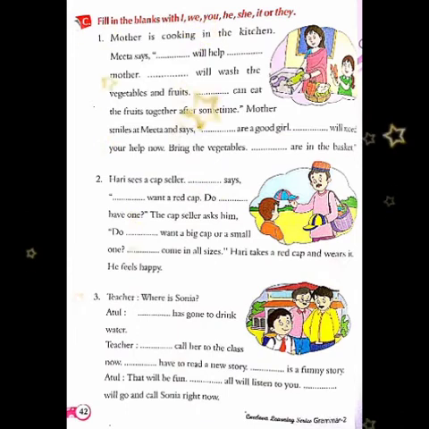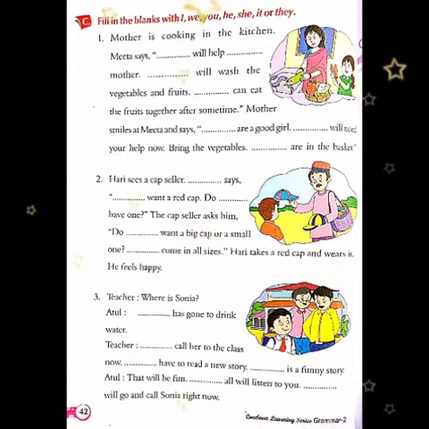Do you want a big cap or a small one? Here again the word you will come. They come in all sizes. Here we are using the word they for the caps. Hari takes a red cap and wears it. He feels happy.